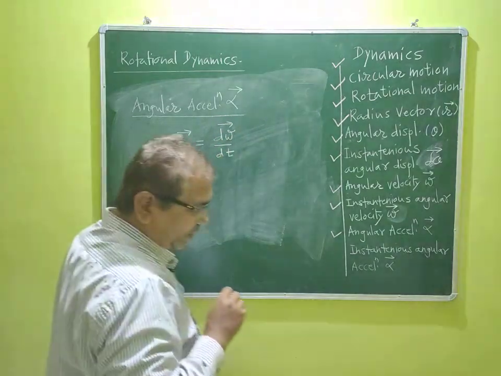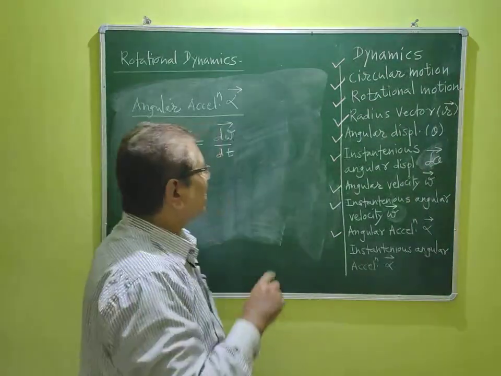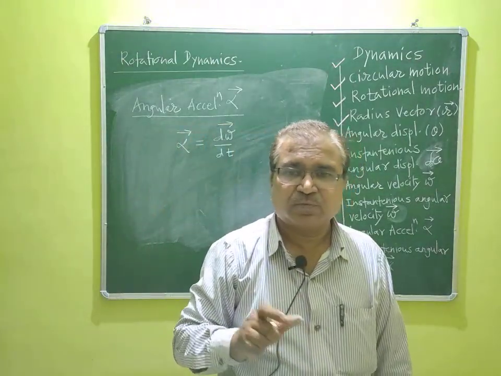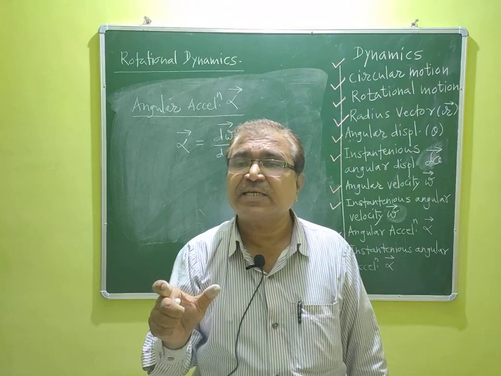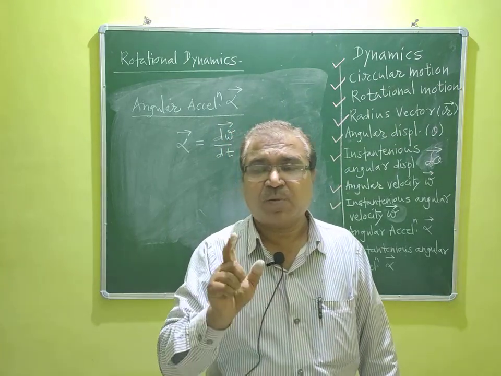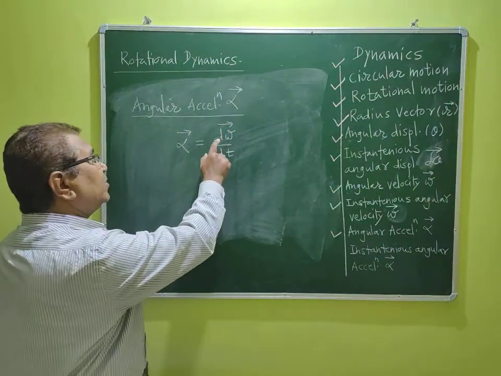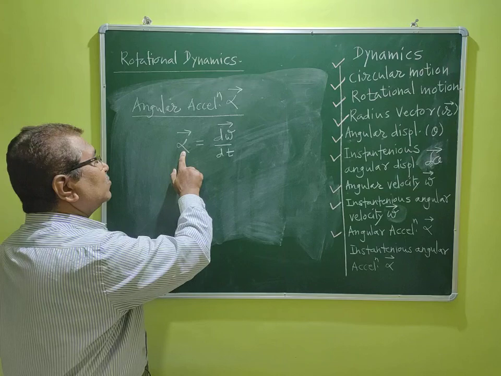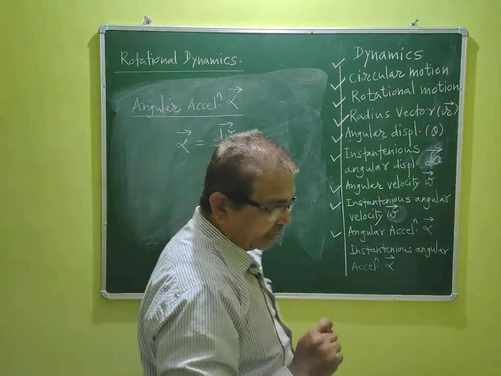This is the formula of angular acceleration, and from that we can write the definition. Particle performing circular motion, the time rate of change of angular velocity is called angular acceleration. I will repeat again, dear students.